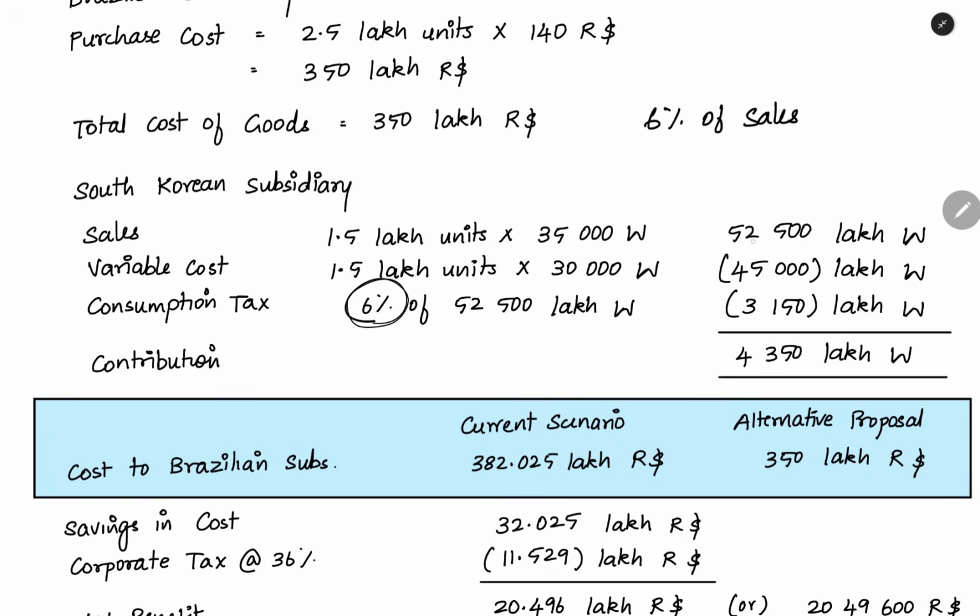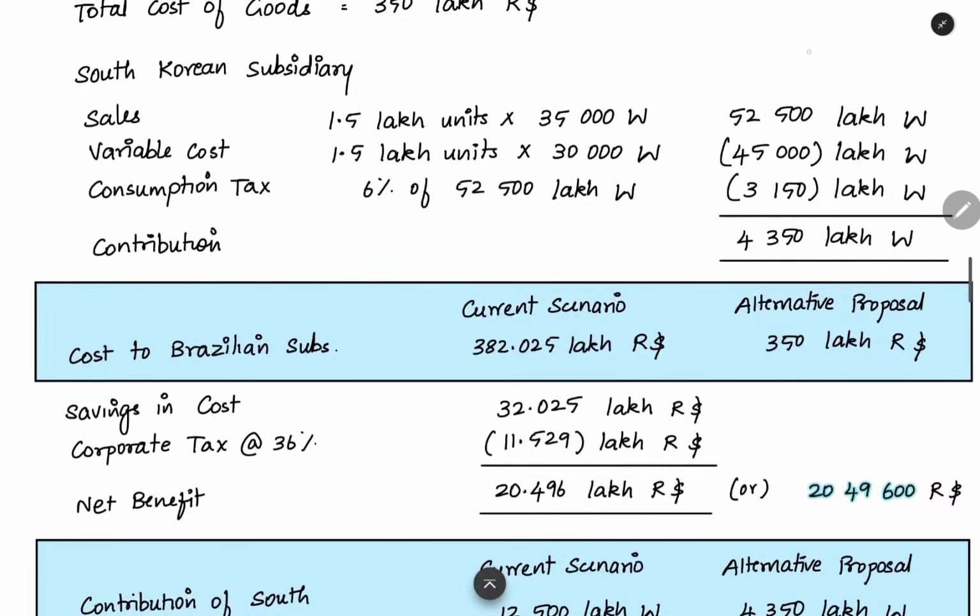So 6% of sales value, 52,500. So when you do that, you will get the consumption tax also. When you reduce the cost from the sales, you will get the contribution. This consumption tax is also variable cost only because when you sell an extra unit, you have to pay extra consumption tax. So these two are variable expenditure. When you are reducing it from the sales revenue, you will get the contribution.